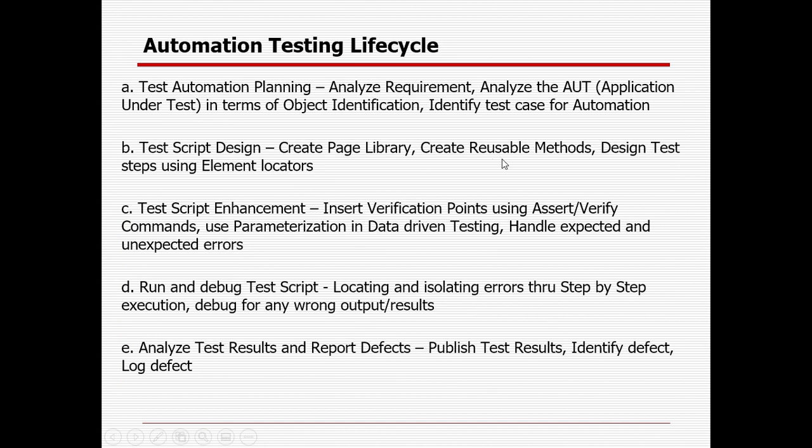So this is the life cycle of automation testing: planning, test script development, enhancement, debugging and publishing the report. In the planning, we will analyze all the requirements provided by the client. We will analyze the application which we will be automating. Are we able to cope with the application? Are we able to understand the application? Are we able to identify each and every object of the application? Then we will identify which test cases we need to automate, whether it's a smoke suite, a build suite, a test data creation combination, or the regression suite.